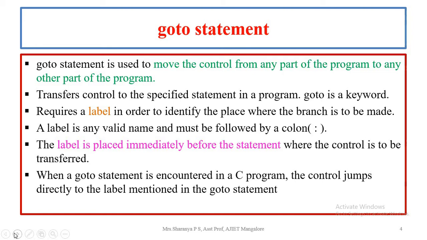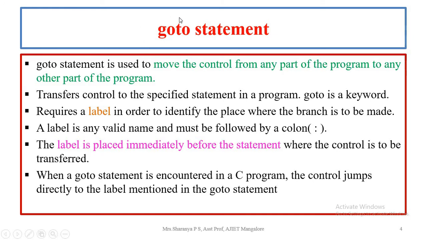For example, in general, if it is mentioned as goto 415, then 415 is the line number mentioned, so the control will move to the 415th line in your program and the execution will continue from the 415th line onwards.